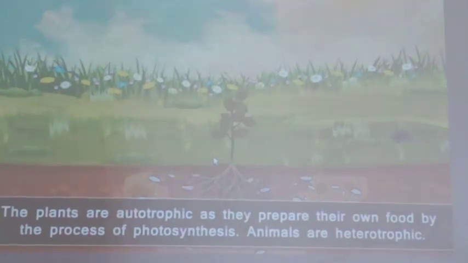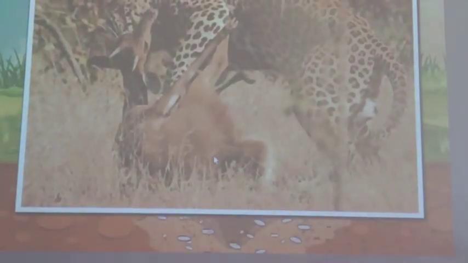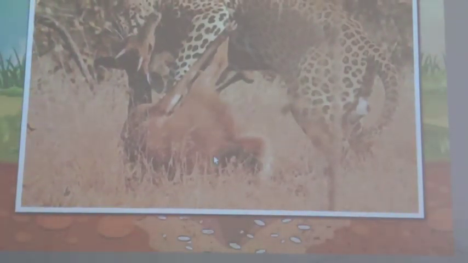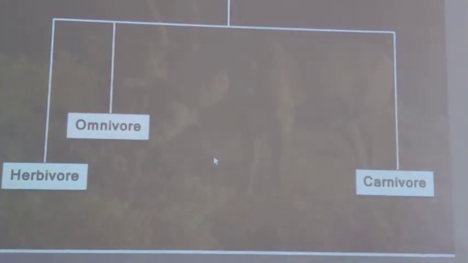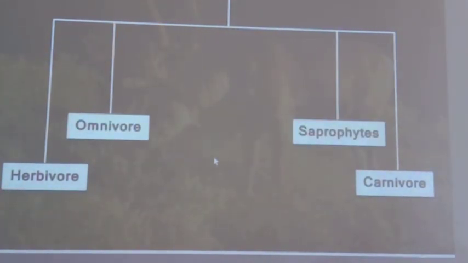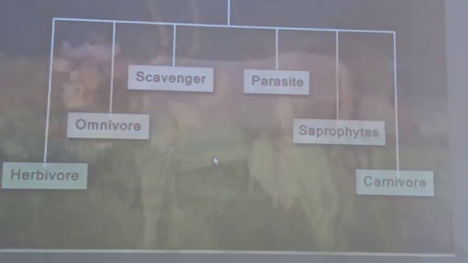Food by the process of photosynthesis, but animals are heterotrophic. Animals get their food from plants, either directly by eating plants or indirectly by eating animals that eat plants. There are different types of heterotrophs: herbivore, carnivore, omnivore, saprophytes, scavenger, and parasite.